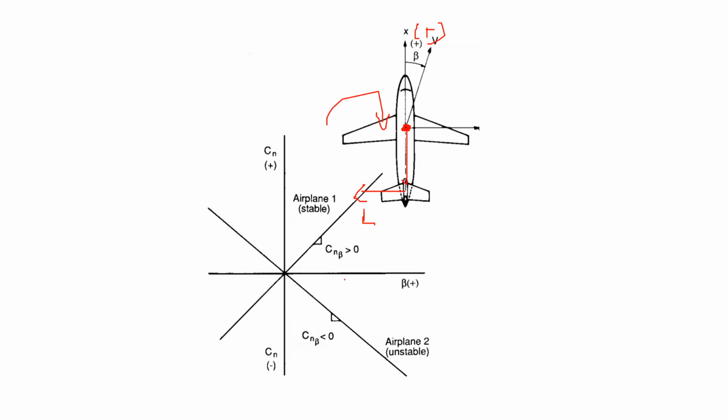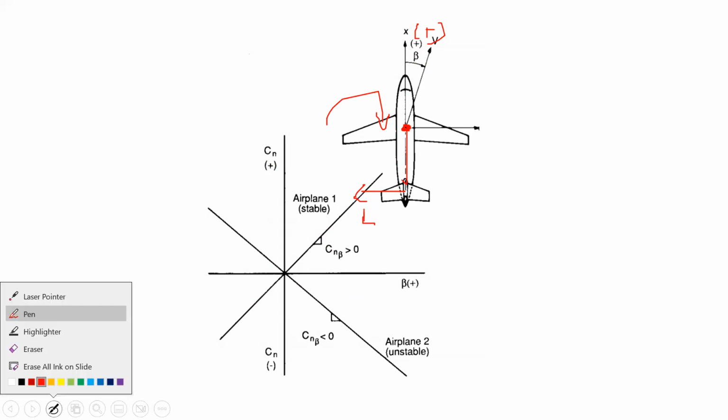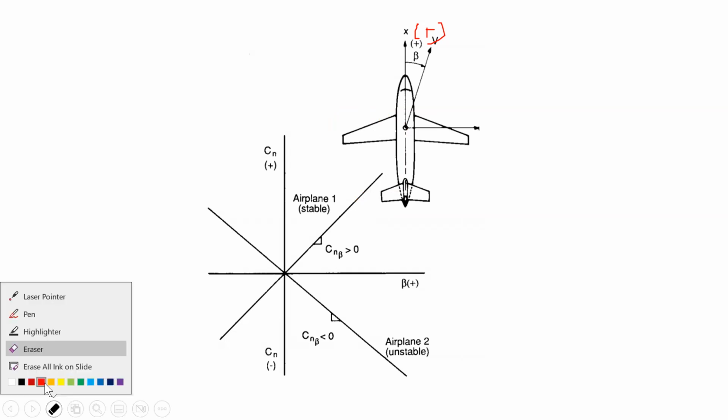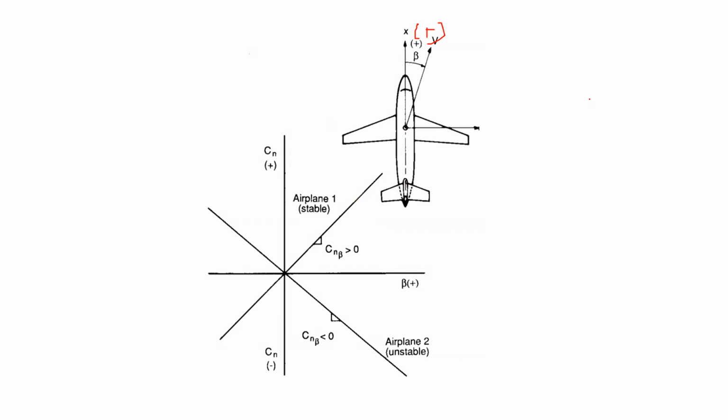Now, for a stable aircraft, which of the two curves is correct for Cn and beta? Maybe I have not explained what Cn is, but it is similar to Cm. There was a pitching moment coefficient, right? And you had a curve Cm alpha, Cm with respect to alpha. So it's a similar curve. Here alpha is replaced by beta. That is also angle of attack, but its name is side slip. And this is also a moment coefficient. This is about which axis? Cm is about which axis?